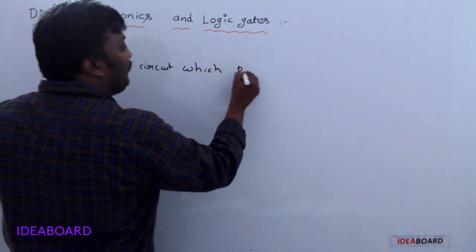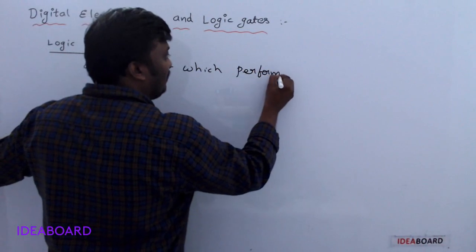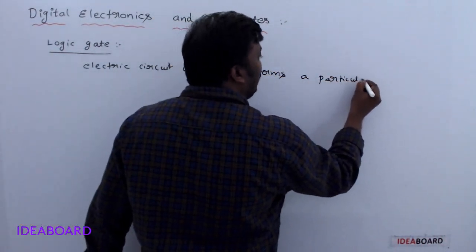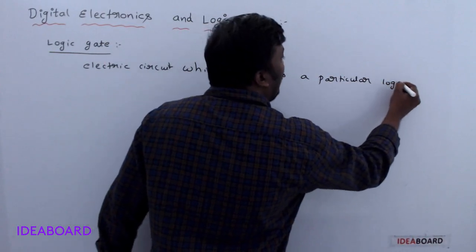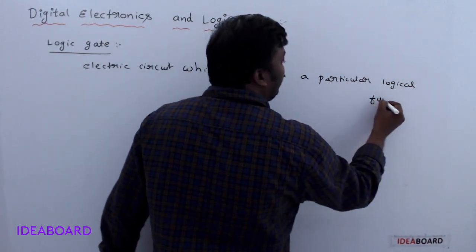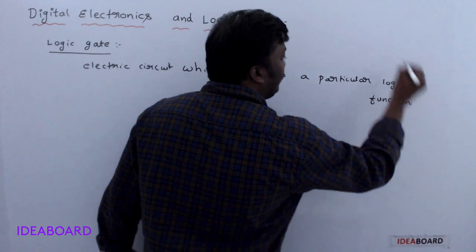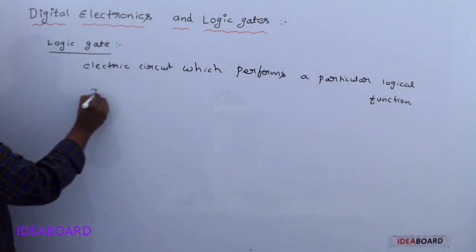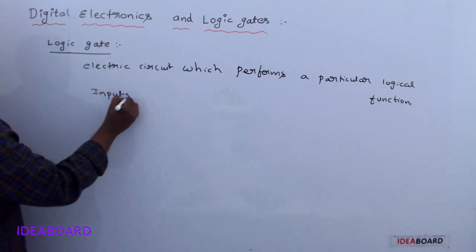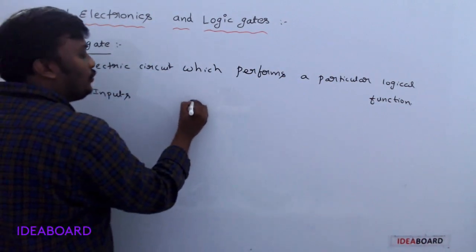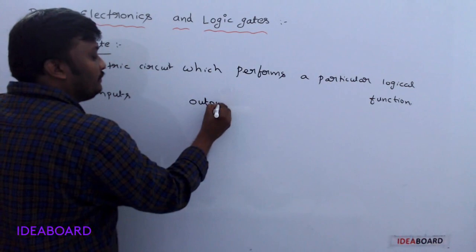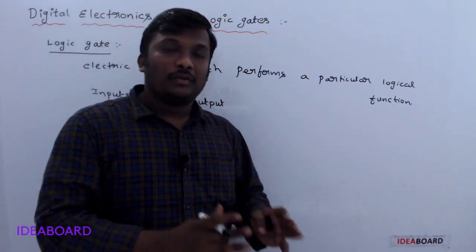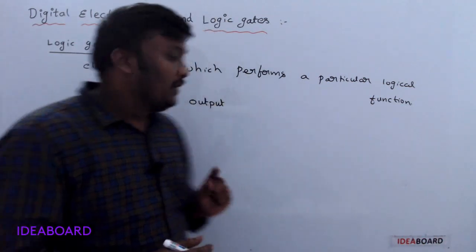Every logic gate has more than one input, but it shows only one output.